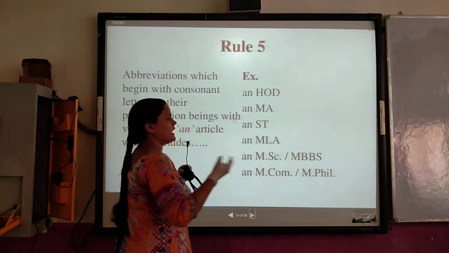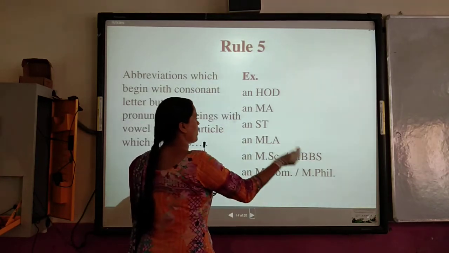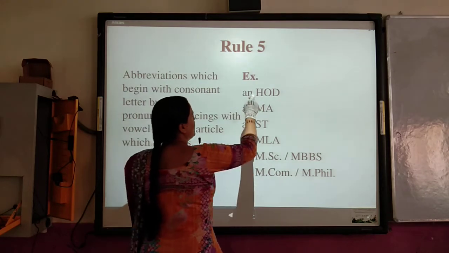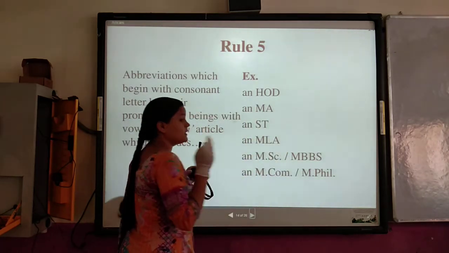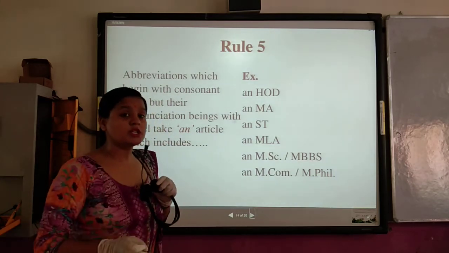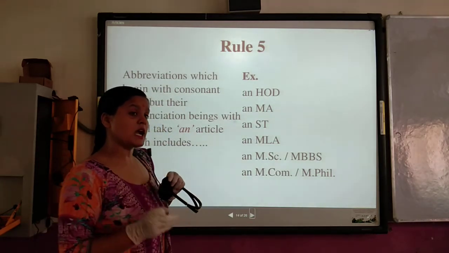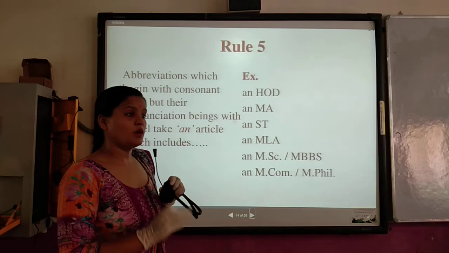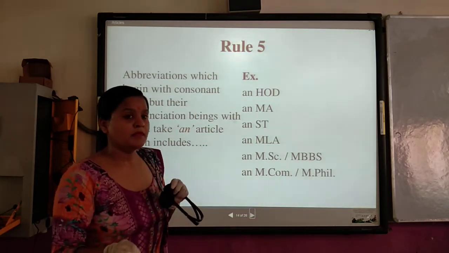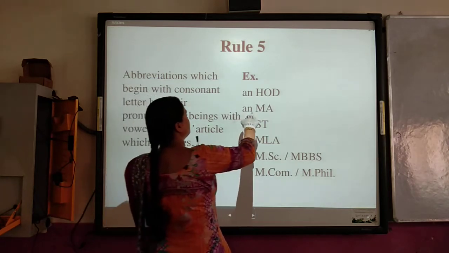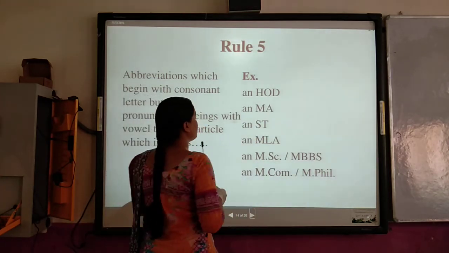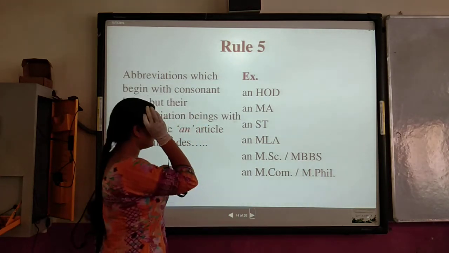But if we write the abbreviation of Master of Arts, it will be "an MA". And I have told you that "an" is used because its pronunciation starts with a vowel sound, like it is "em". That's why it will use "an". Understood, everyone? Take the screenshot.